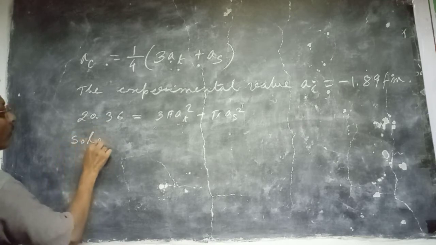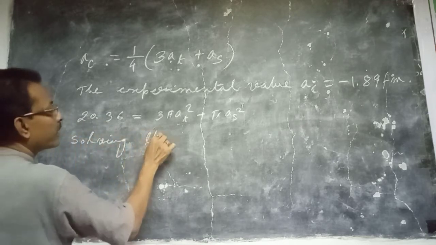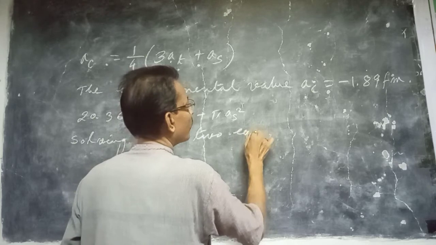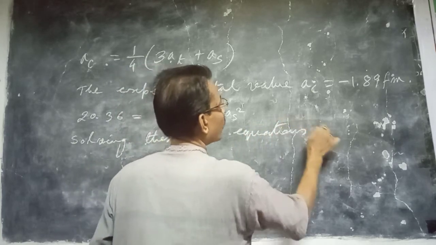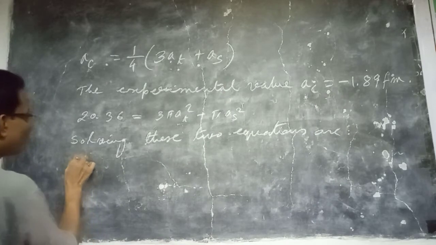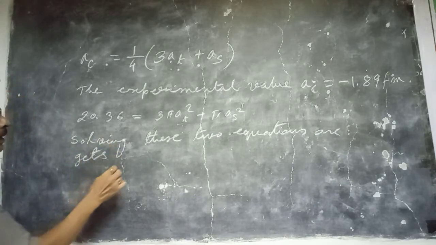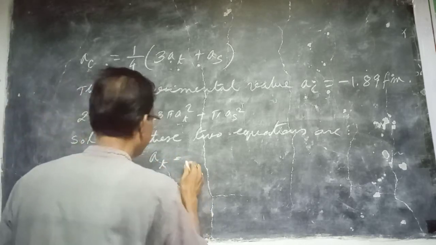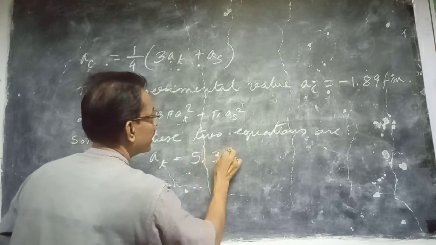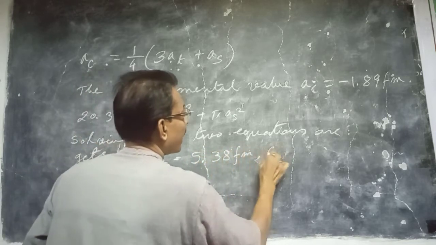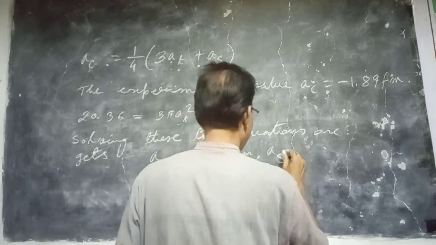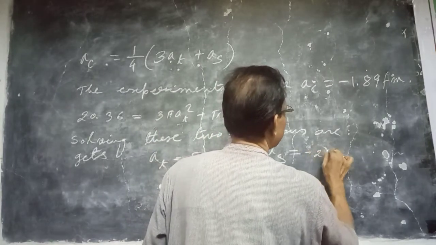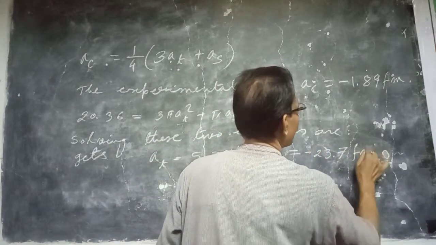Solving these two equations, one gets the triplet scattering length as 5.38 fermi, and the singlet scattering length, which is a negative quantity, as we have seen in the figure, AS is negative, minus 23.7 fermi.